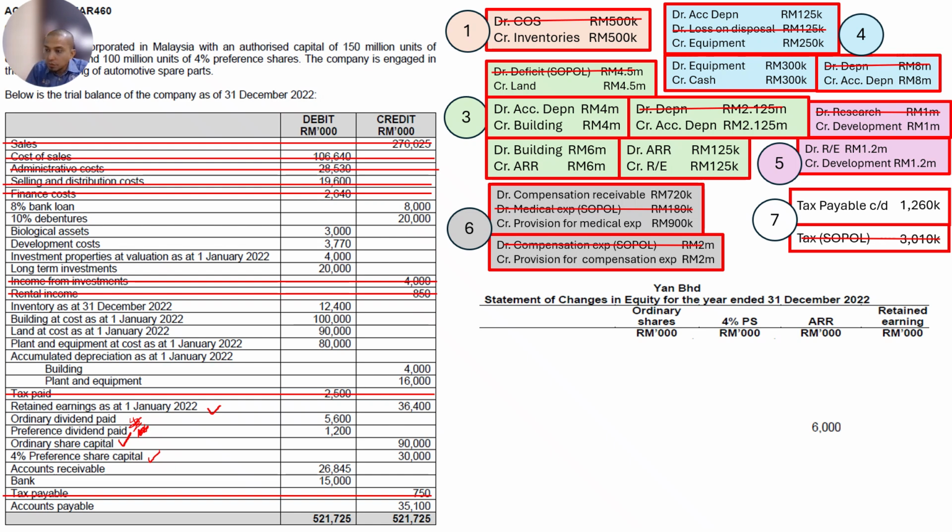So we just take it from the question, the balancing figure, and we cancel. Dividend, no need to cancel yet because dividend is not yet done.